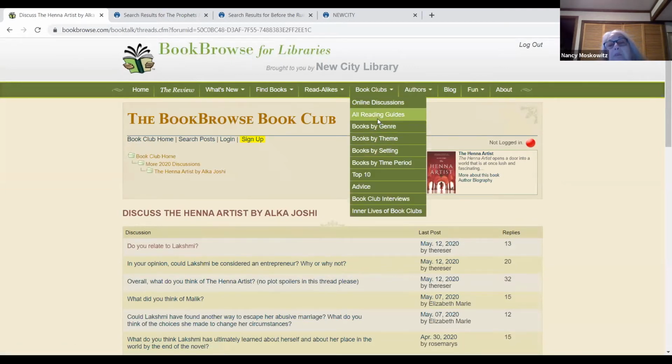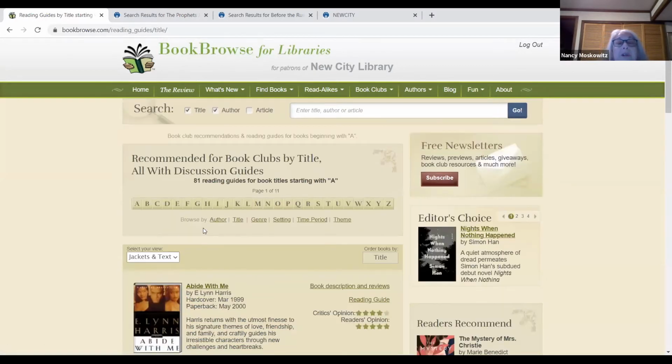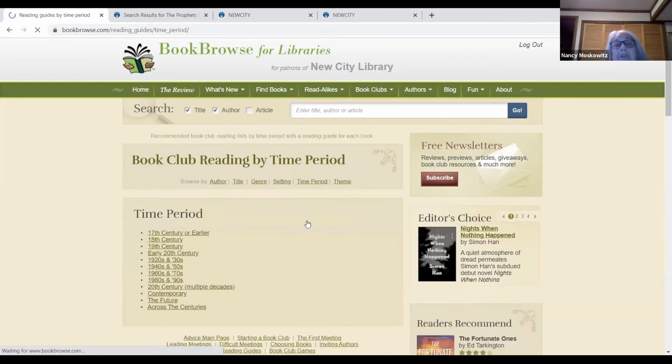It also helps find books for book discussions, book clubs, and 81 guides just for the letter A. Or you could browse. I say, well, we decided we want to read a book that takes place in a certain time period, 17th century or earlier.